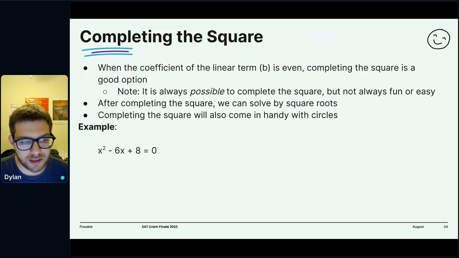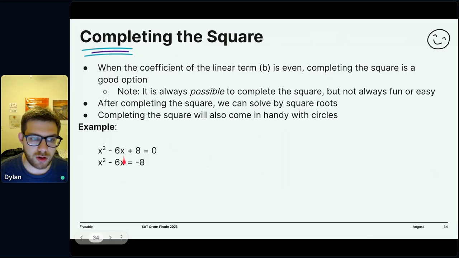The quadratic x squared minus 6x plus 8 equals 0. I actually chose this example really poorly because you can really easily factor it. But yeah, 4 and 2. There you go. Or negative 4 and negative 2. So you could easily factor it. But let's complete the square just to humor me, right?